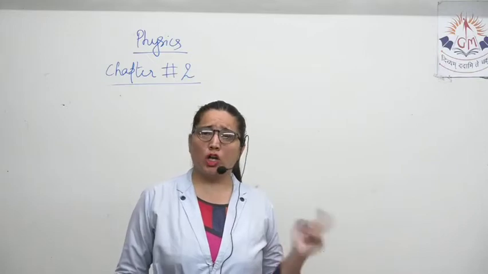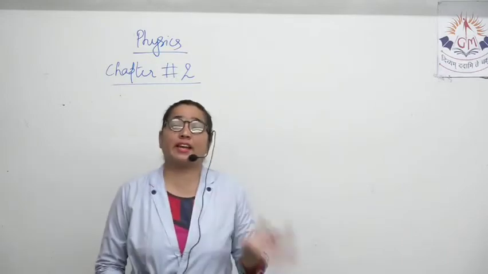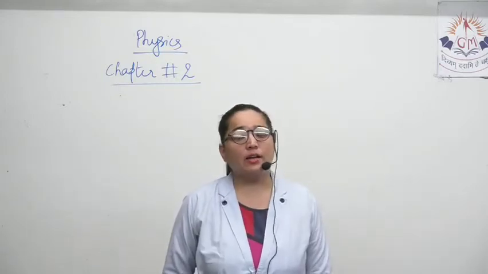Now let's have a look at the examples of Newton's second law of motion, that is, where Newton's second law of motion is used in our day-to-day life. We went through the concept of how F depends on momentum and time, as well as mass and acceleration, because F is equal to ma. This is what we derived right now. Now let's move further with Newton's second law examples.